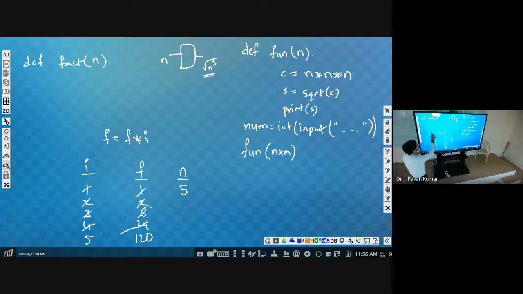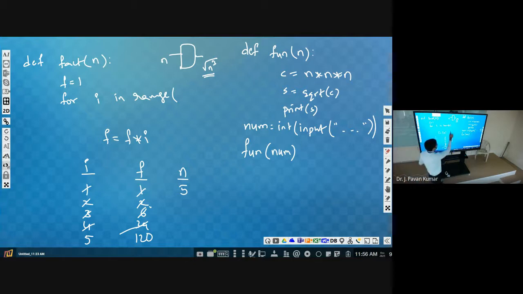So what is the statement that we have to write? F is equal to 1, the initial value of f. Afterwards, I value we should start with 1. That is for I in range of 1 comma n plus 1.